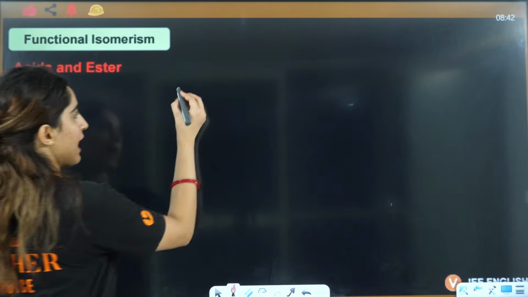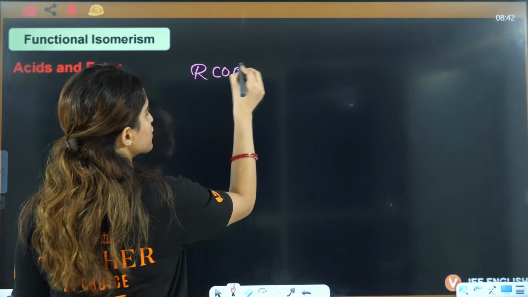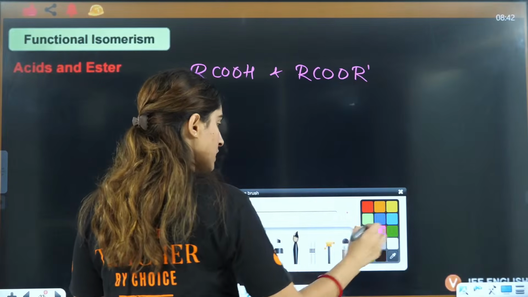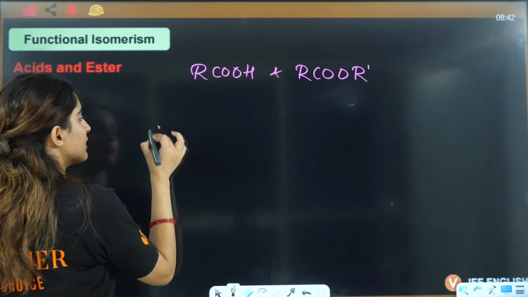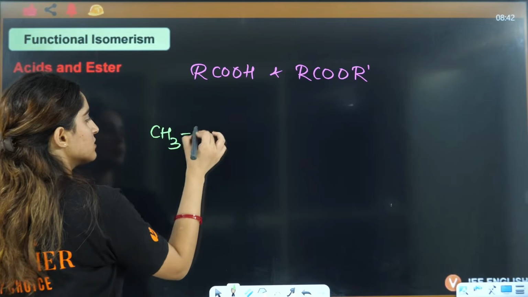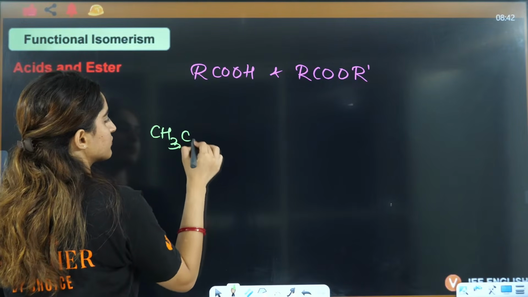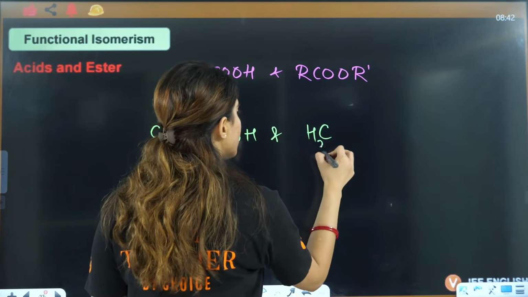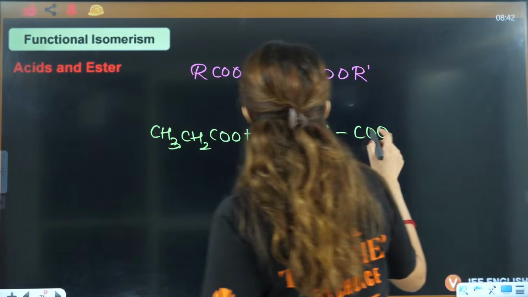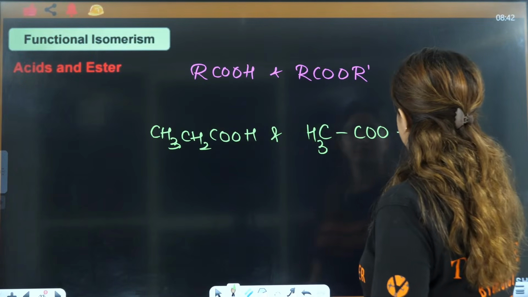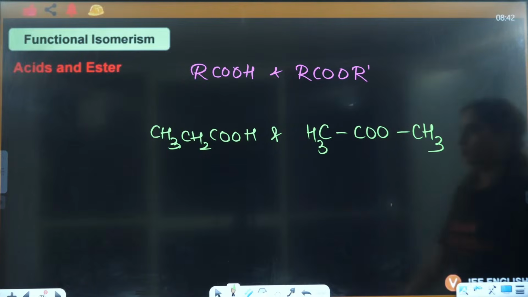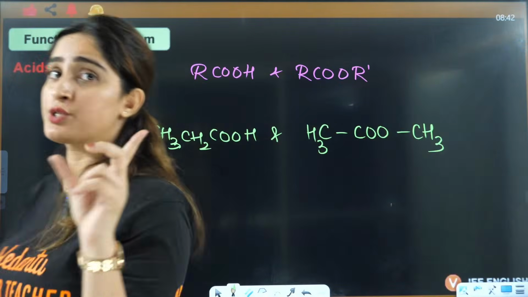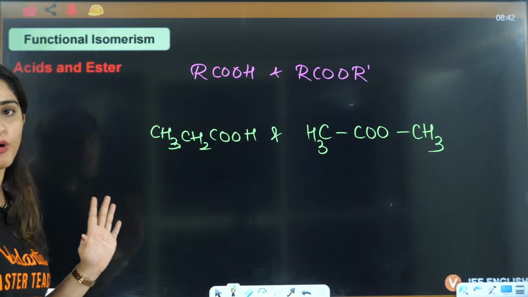Next is acids. Acids like you have RCOOH and RCOOR. For example, CH3CH2COOH and CH3COOCH3. This is an acid, this is an ester, right? So 2 isomers with same molecular formula are possible here.